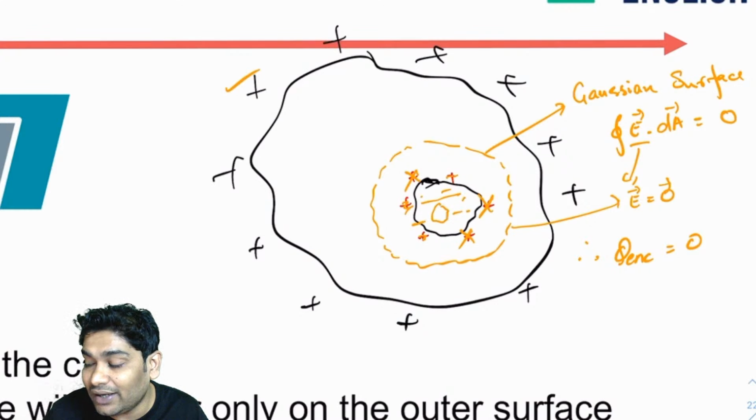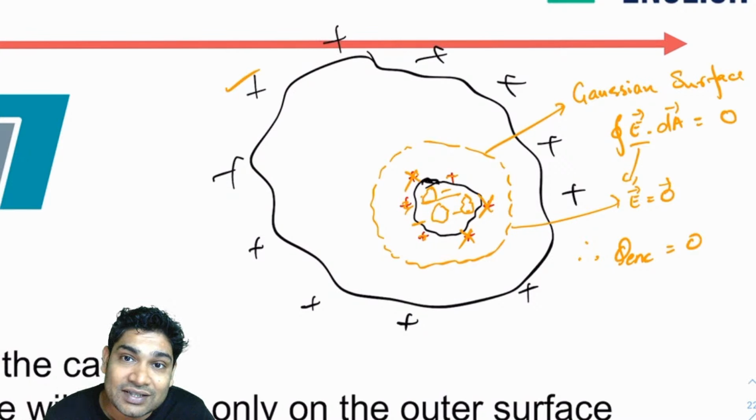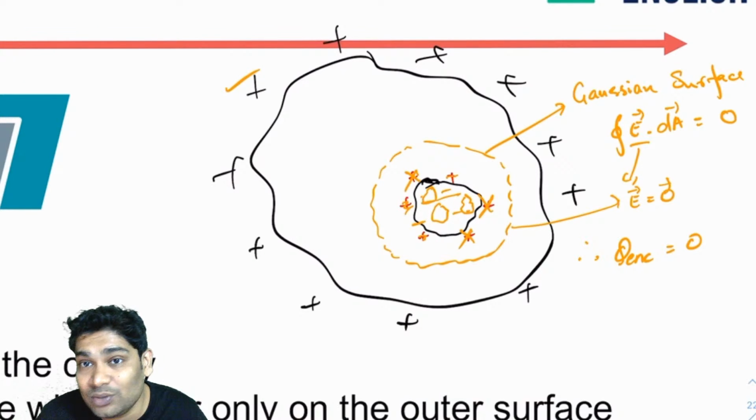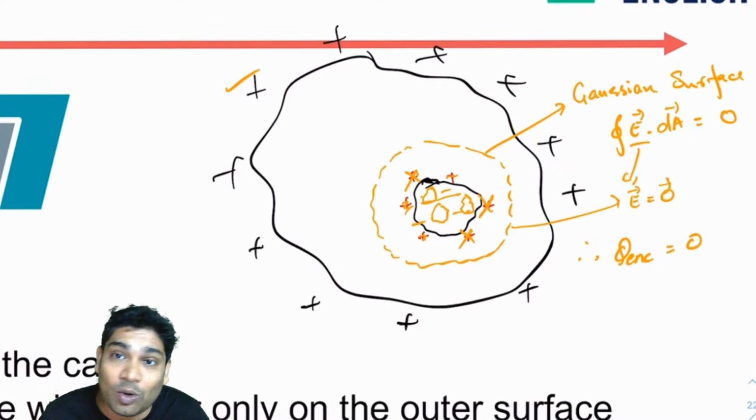You can keep on taking random Gaussian surfaces. You realize that the net charge enclosed is 0. Why? Because there is only empty space there. So if there is no net charge enclosed, the net flux has to be 0, which means the E has to be 0 at all points.